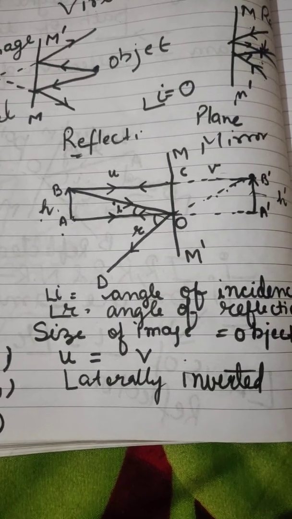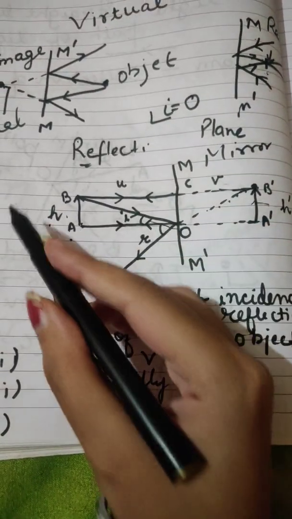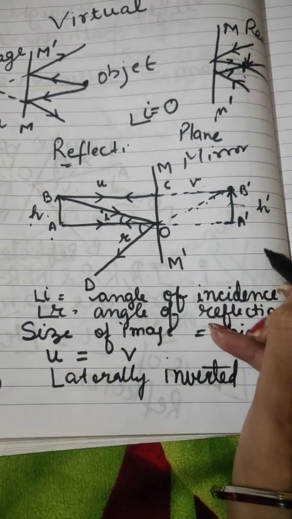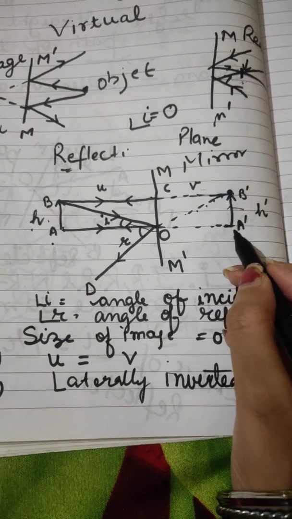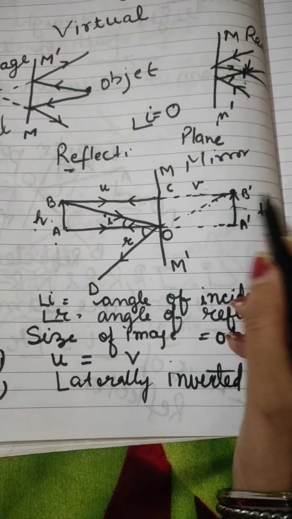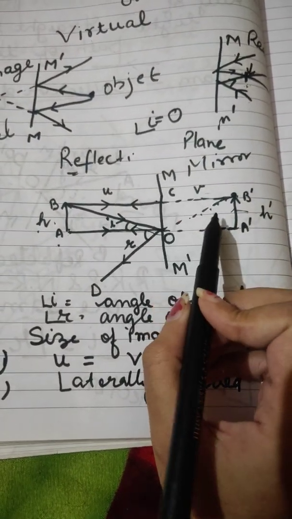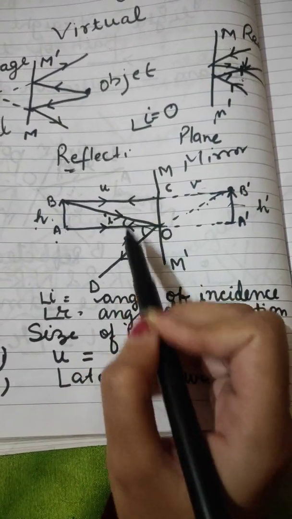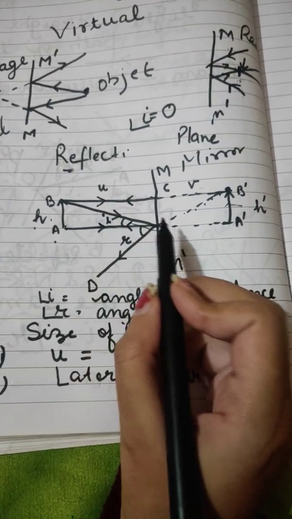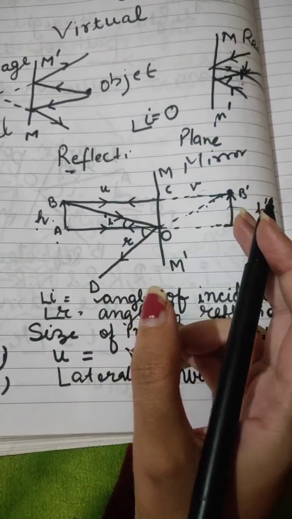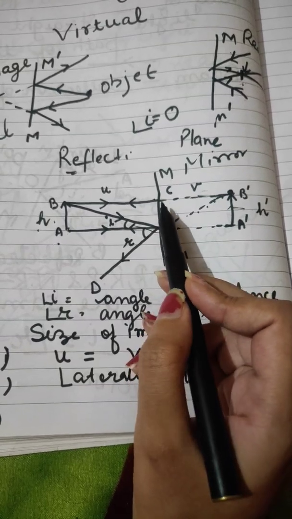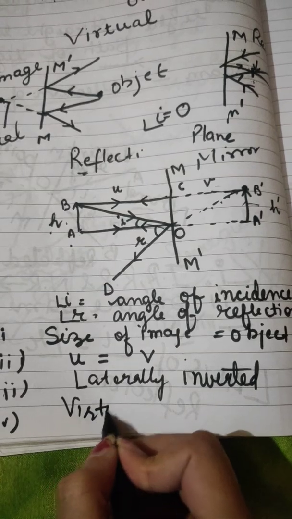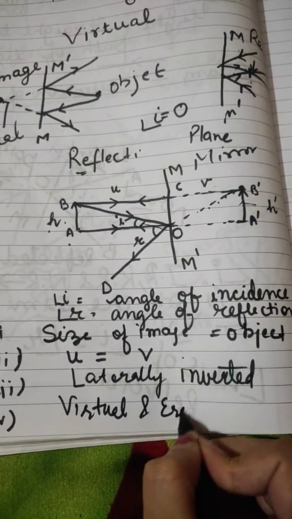And what is the fourth and last point? Obviously the image, see the image, is it inverted? Have you got an inverted image that is formed? No, no. What is the image? The image is erect. And did the rays actually intersect after reflection? Did all of these reflected rays intersect after reflection? They did, or they didn't? No, they didn't, right? So that means these rays did intersect, but only when they were produced backward. So what is this image? This is a virtual image, virtual and erect.